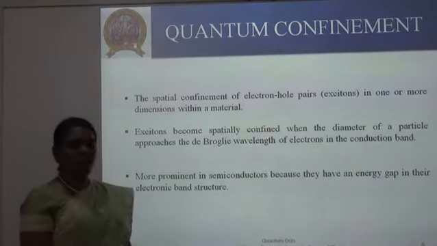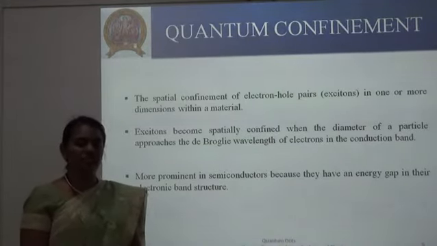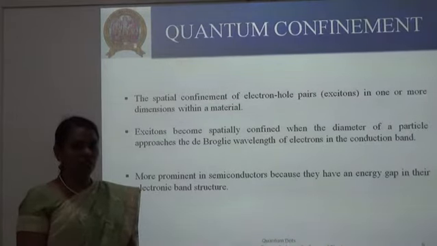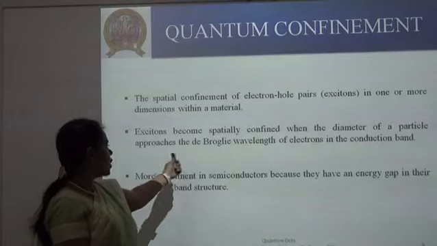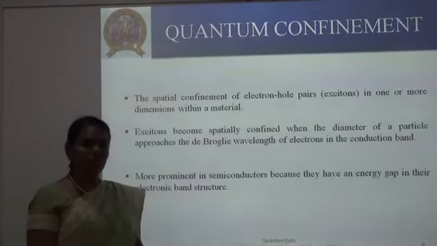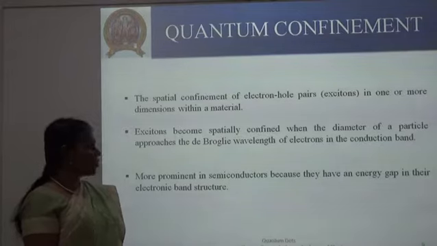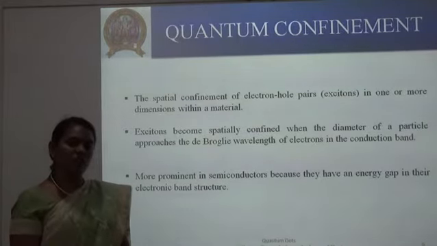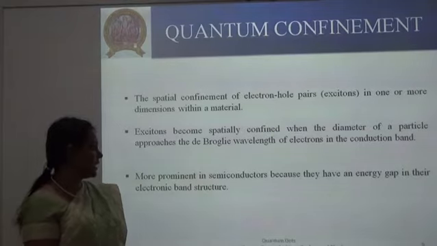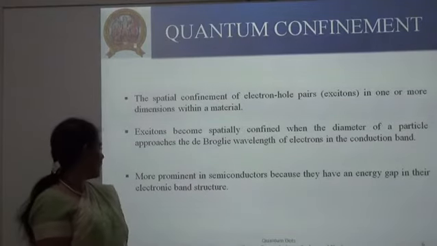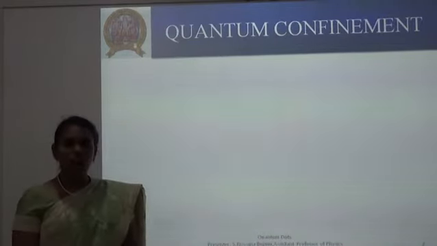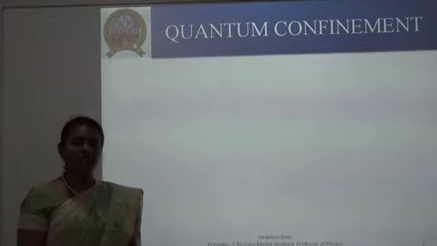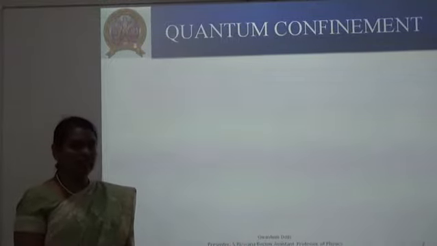So for this quantum confinement to take place, the radius of the particle should be less than the exciton-Bohr radius, or it should approach the de Broglie wavelength of the electron in the conduction band. So this particular quantum confinement is prominent in semiconductor material as their energy gap is in the electronic band structure.